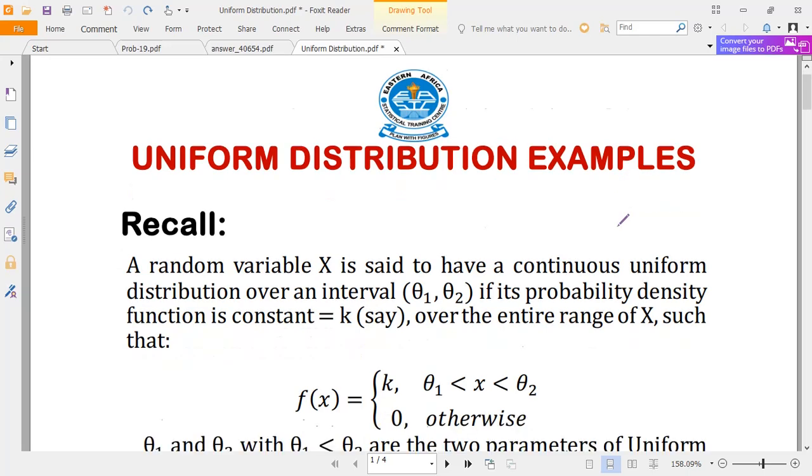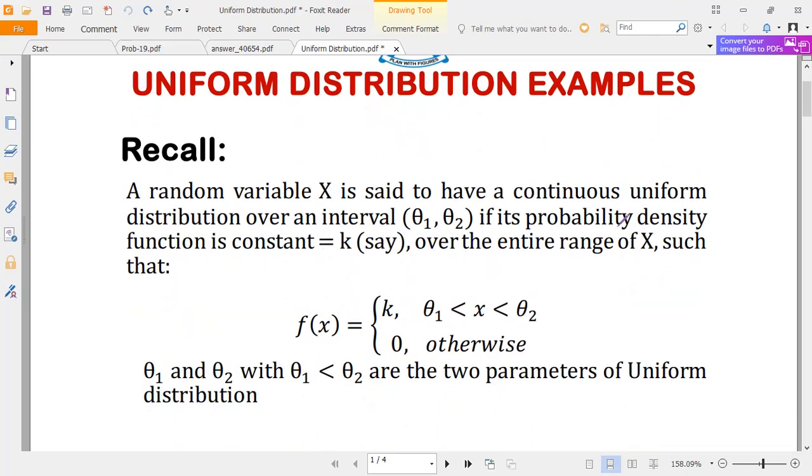Before going to examples, perhaps we remind ourselves of the definition: a uniformly distributed random variable, which is continuous in nature, has a density function of this form. f of x equals k, which is defined within the two limits theta1, theta2, and 0 otherwise.